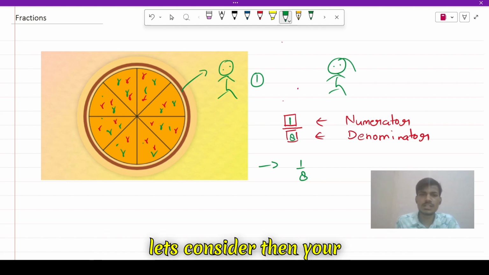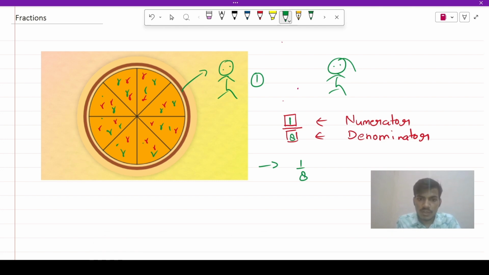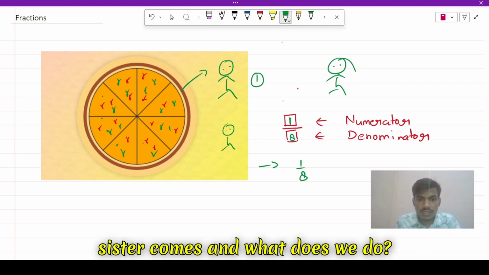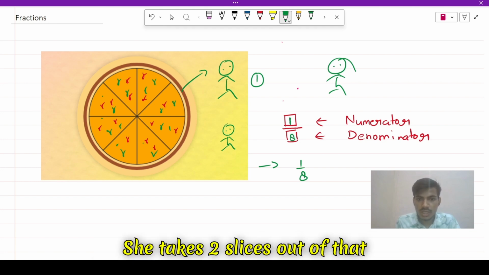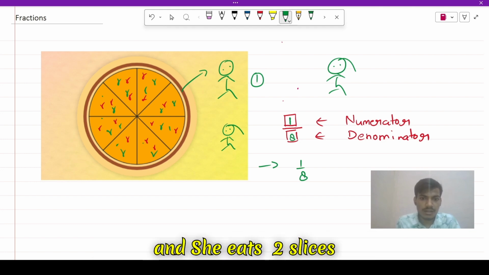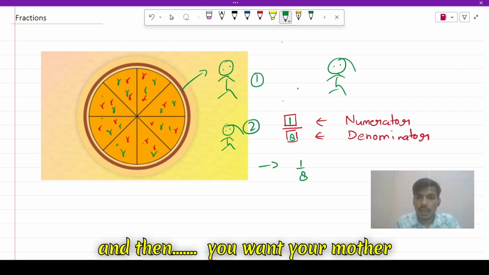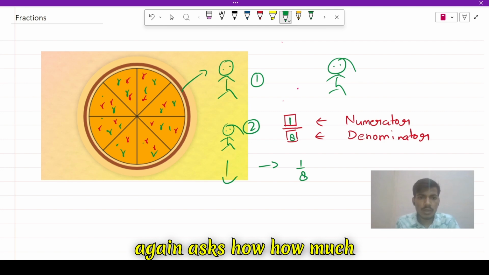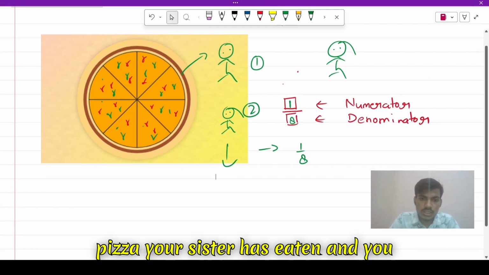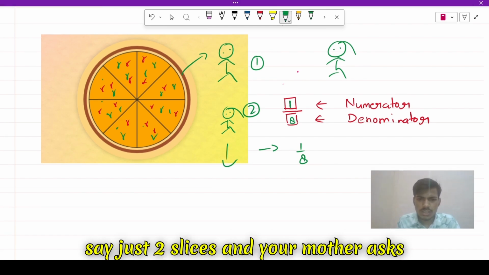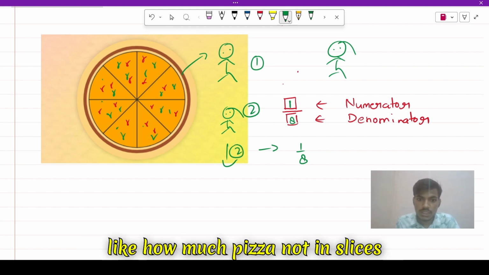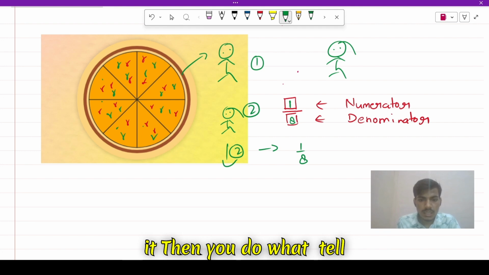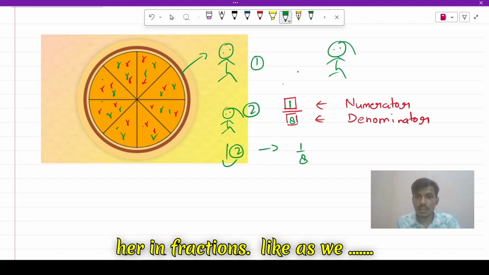Let's consider then your sister comes, and she takes two slices and eats them. Your mother again asks how much pizza your sister has eaten, and you say just two slices, and your mother asks how much pizza, not in slices. Then you tell her in fractions.